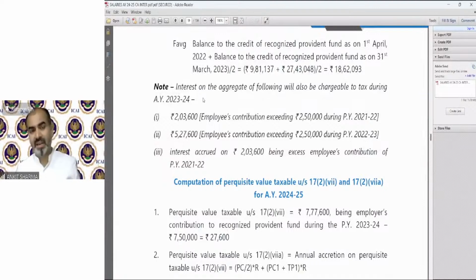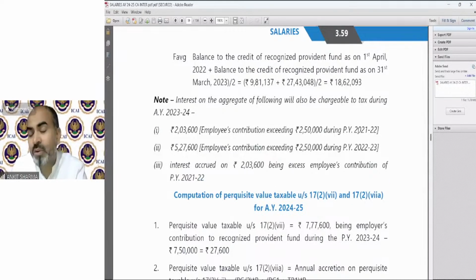This note says interest on the aggregate of following will also be chargeable to tax during assessment year 23-24. So whatever the excess contribution made by employee in the previous question, that was 2021-22, the excess was 2,03,600 over 7,50,000. So whatever extra contribution made by employee, we have to calculate the interest upon it, but we have not given the interest rate in the question. So if the interest rate will be given, then that interest need to be calculated on this, and that is again going to be taxable.